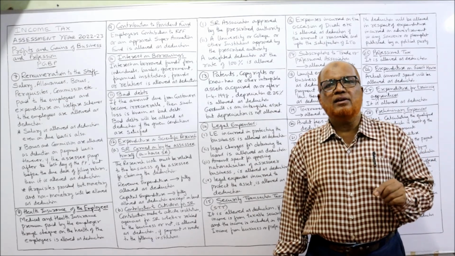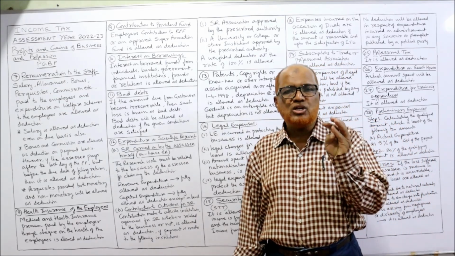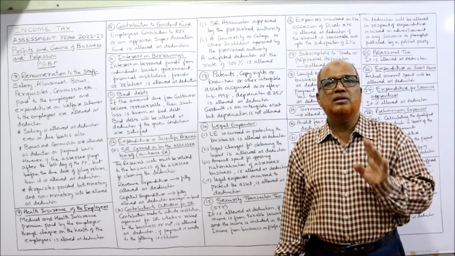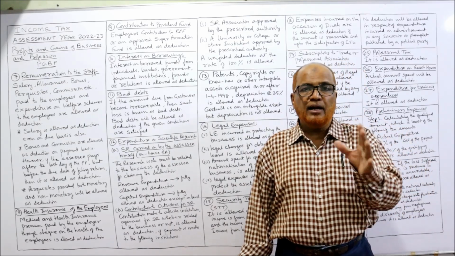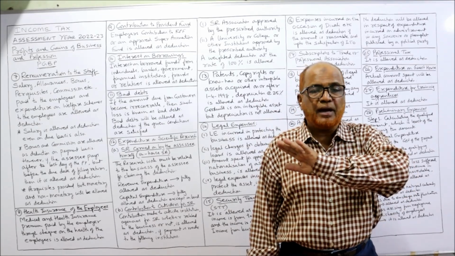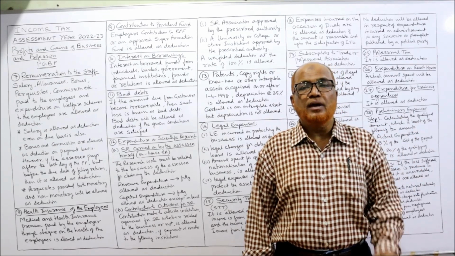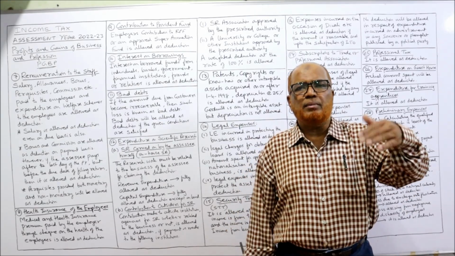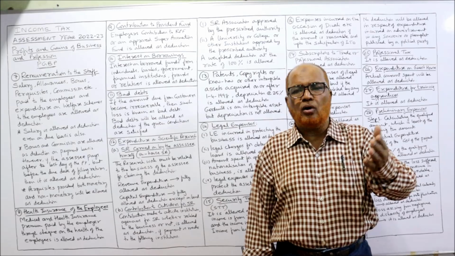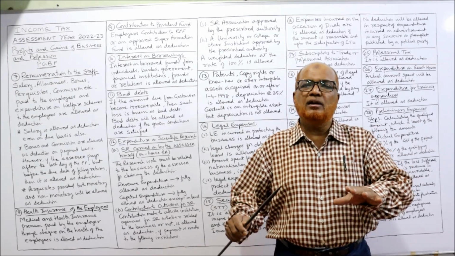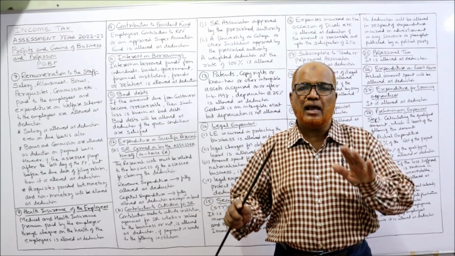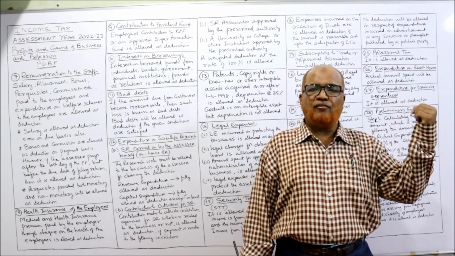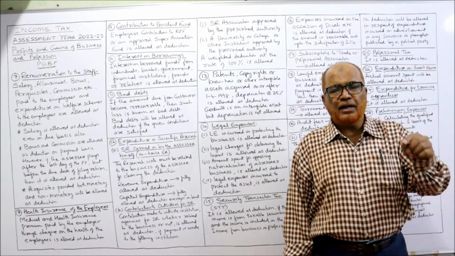If loan is taken from banks or financial institutions, then only on payment it will be allowed. If it is paid, it will be allowed. If it is due but not paid, not allowed as deduction, if the loan is taken from banks or financial institutions. If the loan is taken from any other individual, friend or relative like that, even if interest is due, it will be allowed as deduction.